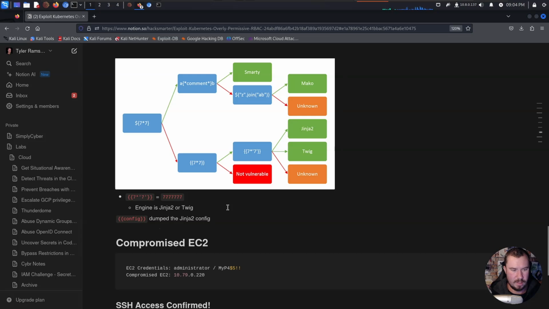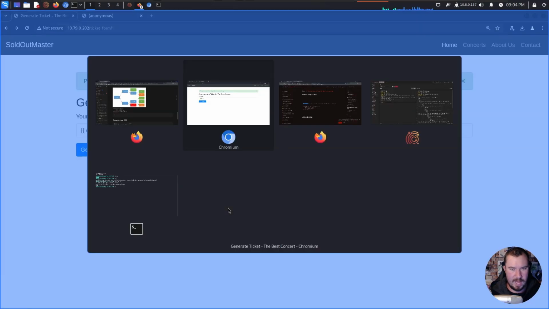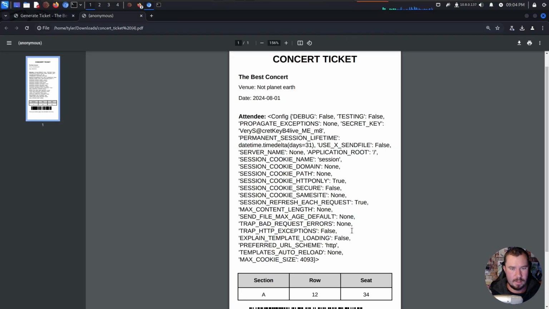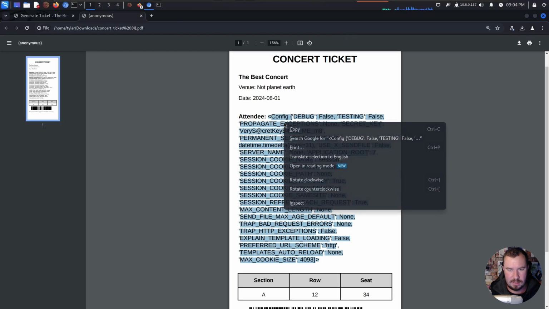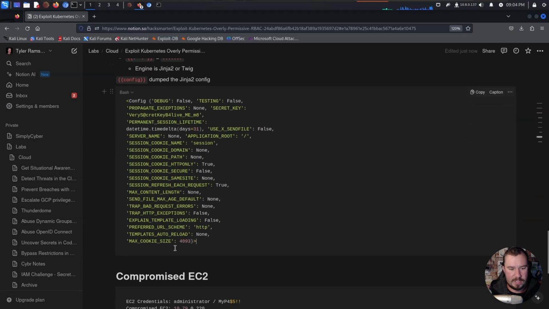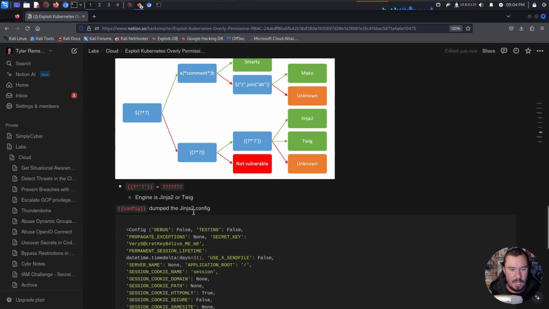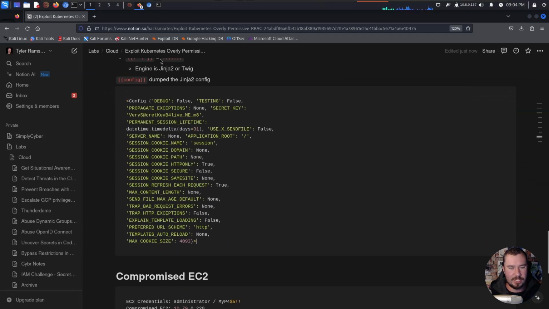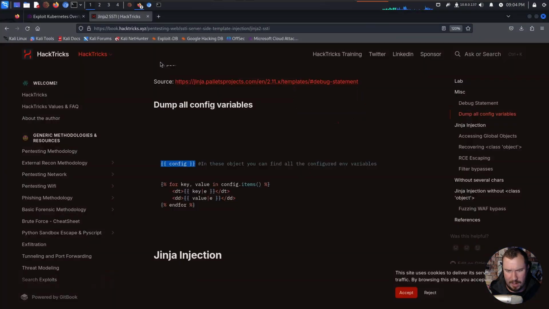To config, and we'll do a code block for that. And I'm going to copy all of this because maybe that will come up in the future. So once again, what I want you guys to see in my note-taking process, taking notes is super important, not just when we're working through the lab, but later on when you encounter server-side template injection, you're going to have all of your notes from previous labs, so you'll have an idea of how to exploit it, what you ran into in the past, and things that you might be able to dig into. But we were able to do that to dump the Jinja2 config. Once again, I'm pretty sure I'm saying that wrong, but we're going to go with it.